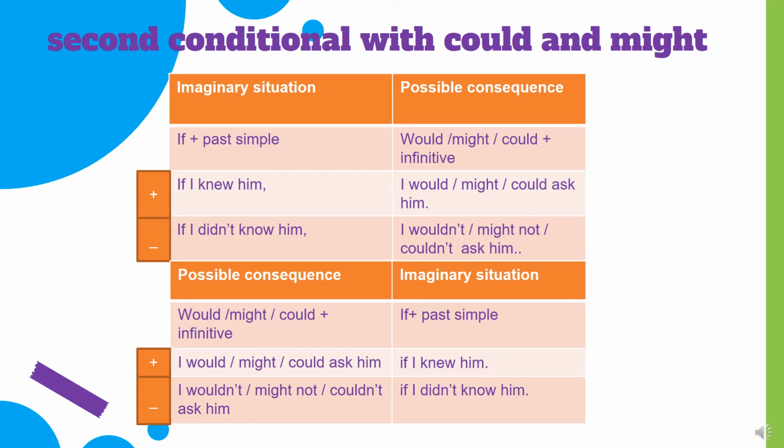We can switch the places of the consequence and the situation. So, if we start with the consequence, we use would, or might, or could plus infinitive, and the situation: if plus past simple. Examples. In the positive form: I would ask him if I knew him, or I might or I could ask him if I knew him. In the negative form: I wouldn't or I might not or I couldn't ask him if I didn't know him.